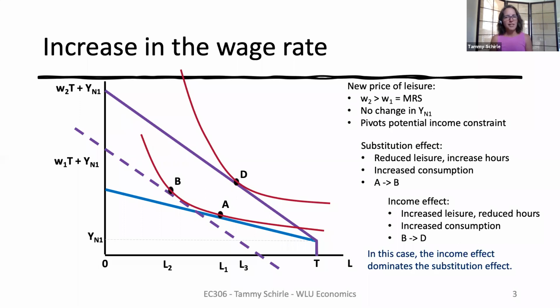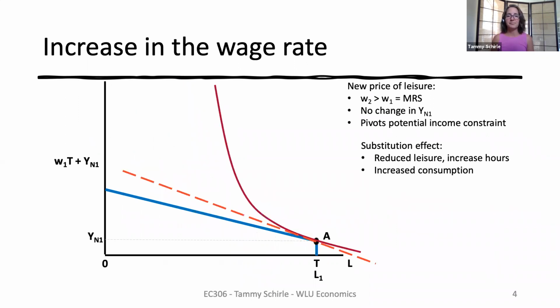But it's important to point out here, it's impossible to find a higher wage at which this person would actually exit the labor market. To do so, they would have to accept a lower level of utility. And we know the higher wages exceed their reservation wage, which here is represented by that orange dashed line. So the key point here is that the higher wage rates will never take people out of the labor market.